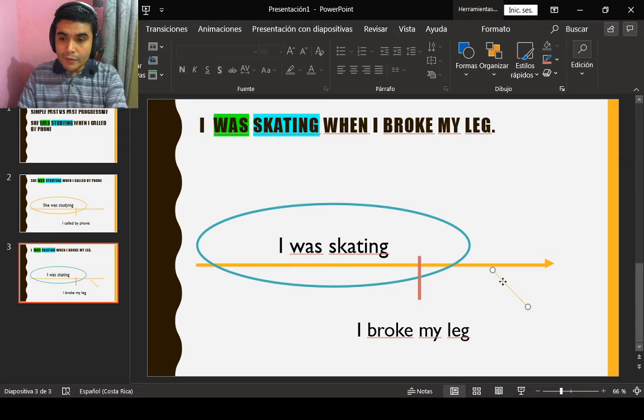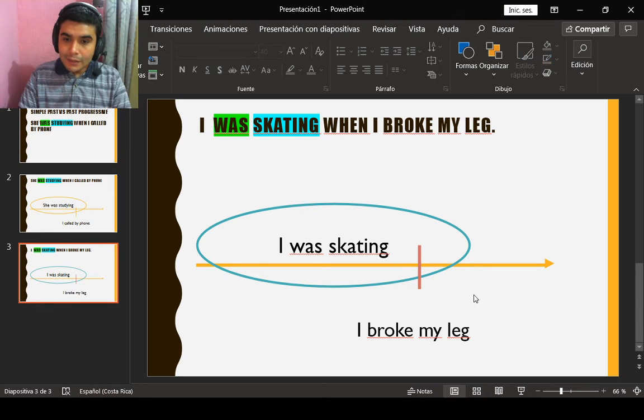I just broke my leg. It was a snap. I broke my leg in an instant. Was skating, the progressive action; broke my leg in a snap. Do you see? So past continuous is the background of the story, and simple past is something that just happened in a snap.